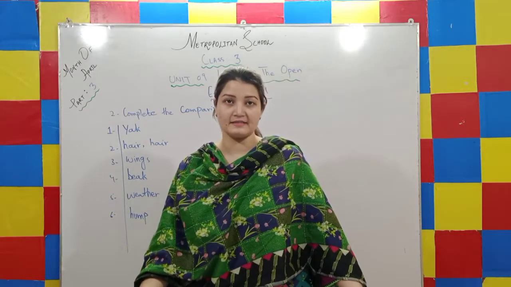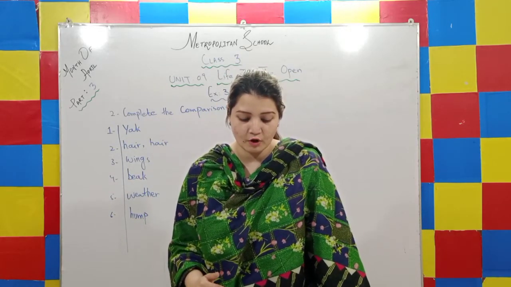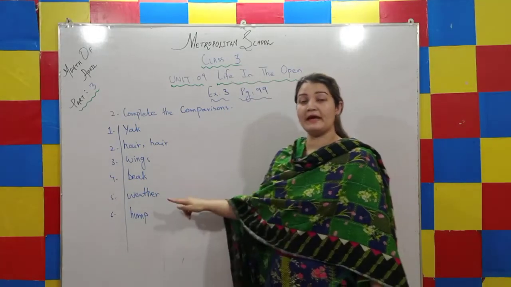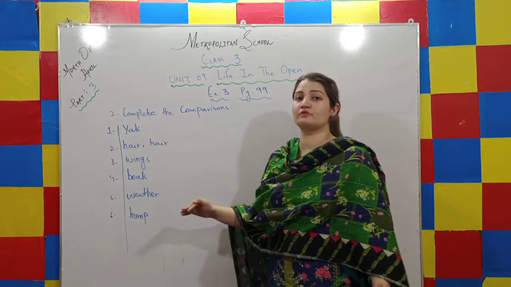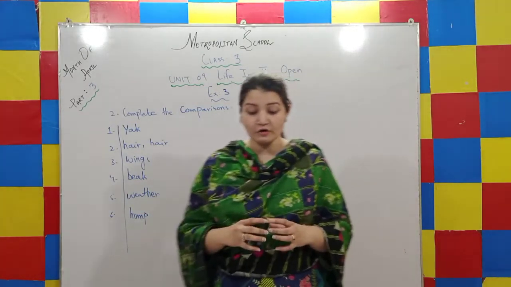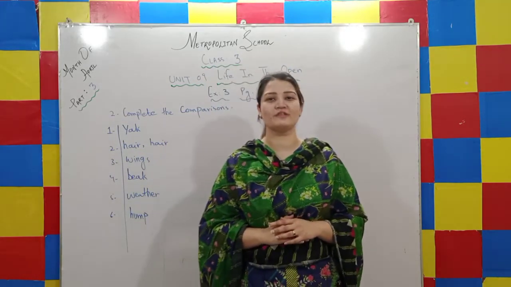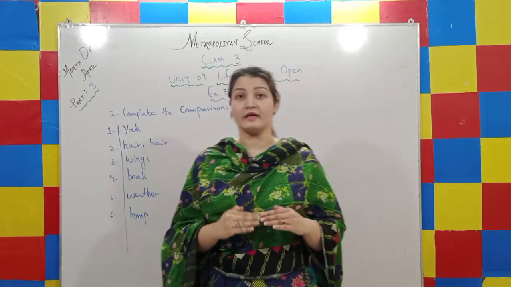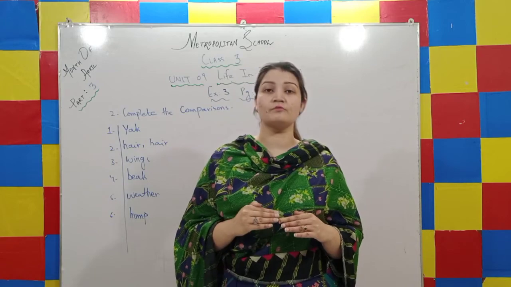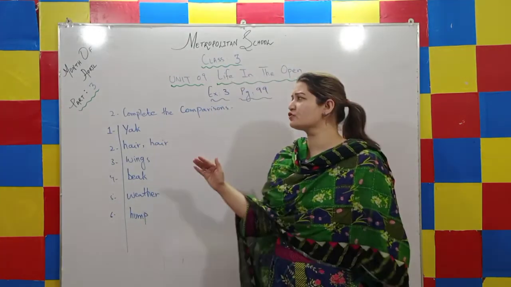And the last comparison given here is: a camel's dash gets smaller when there is not enough food. A camel's hump. We have already read this in the description, that the camel's hump gets smaller when it does not get enough food. My dear students, that's all for today's lesson. Today we have read a very interesting chapter. We have understood some descriptions of the animals and the birds. We have done the difficult words, the vocabulary meanings, and two very interesting exercises.